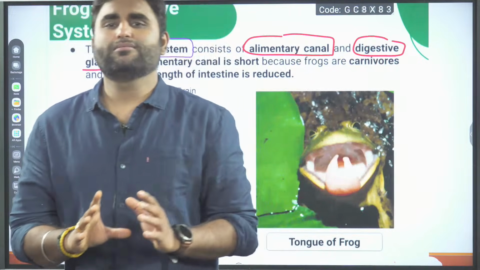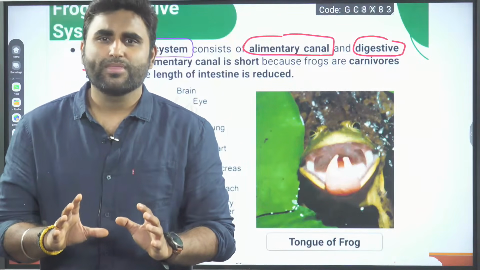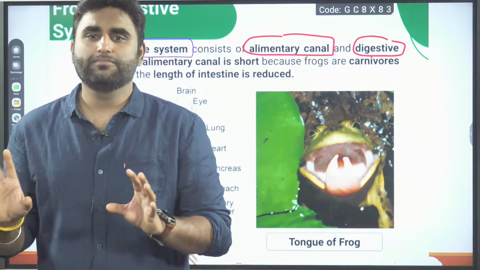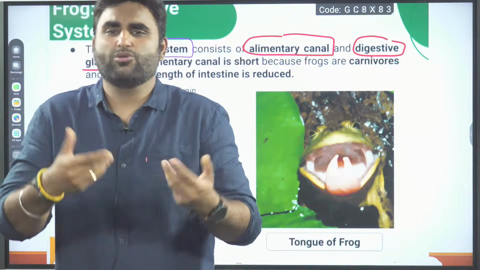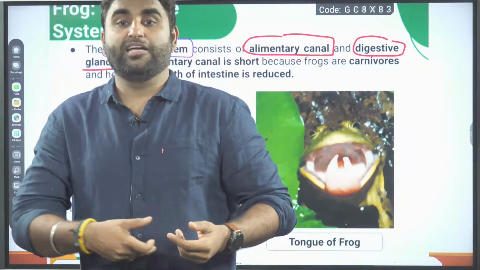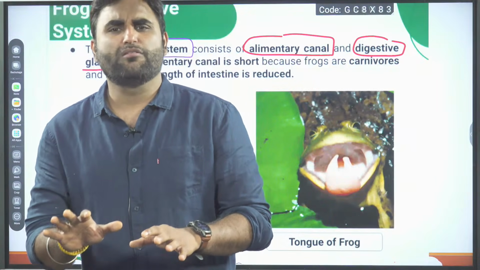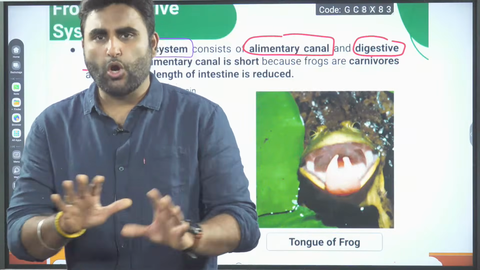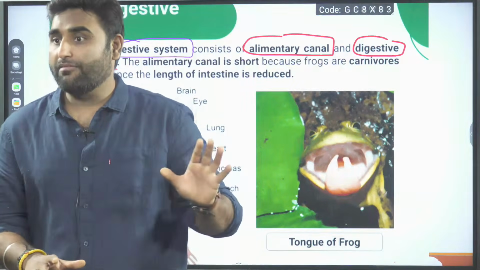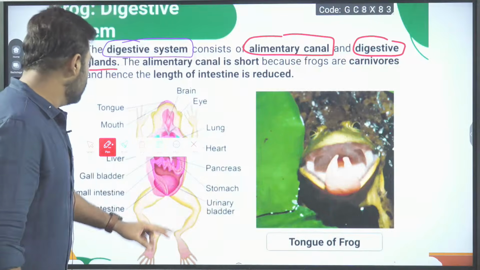In frog, they are carnivores, so they just have duodenum, ileum and rectum. Remaining things they don't have. Jejunum, no. Colon, no. Like we have ascending colon, descending colon, sigmoid colon, not in the frogs. Jejunum, not in the frogs. Just duodenum and ileum and then rectum. Are we clear, everyone? Yes?